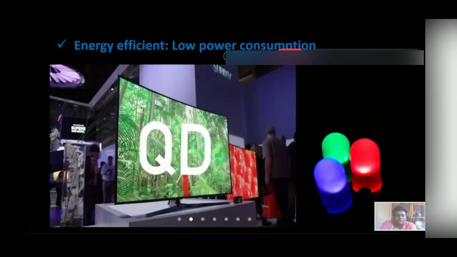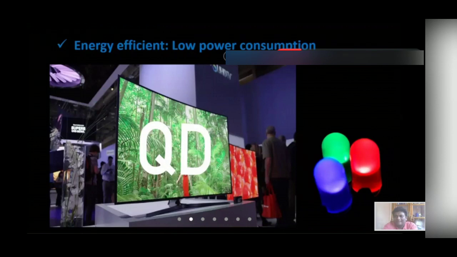So nanoparticles are energy efficient. That means they consume less power. So from an economic point of view, these are very useful. You have a common example. Earlier we used filament bulbs. Usually those were 40 watts, 60 watts, 100 watts or more.